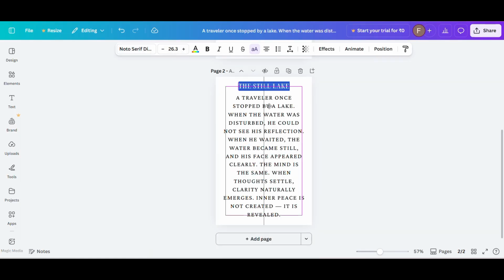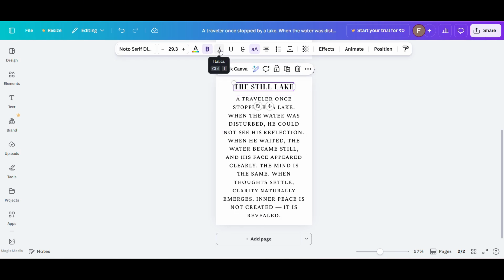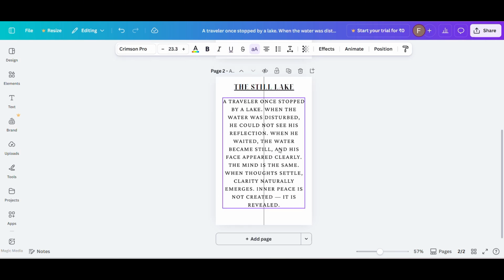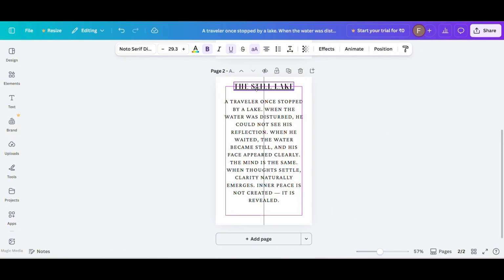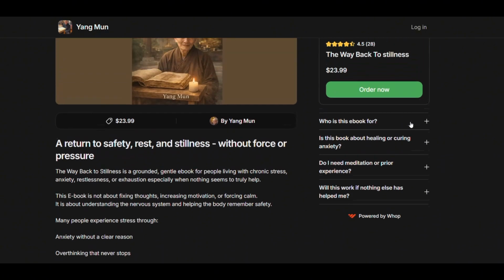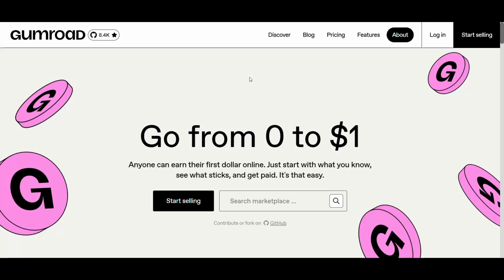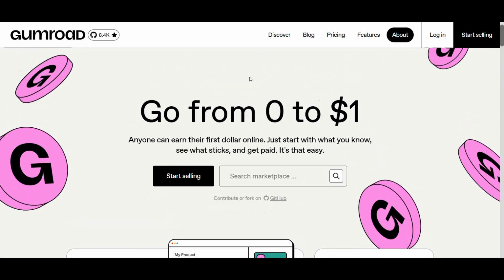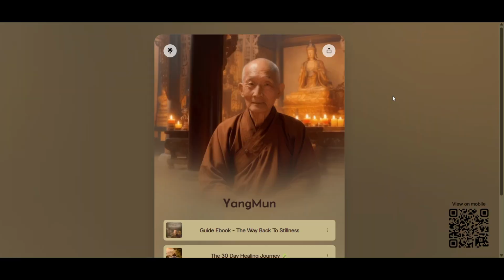Now pricing. For a simple ebook like this, charge between $7 and $15. Don't go too high. Where do you sell it? This account is selling on WAP, but you can also sell on Gumroad. It's easiest. When people comment asking for more wisdom, you can reply, I put together a guide on this. Link in bio.